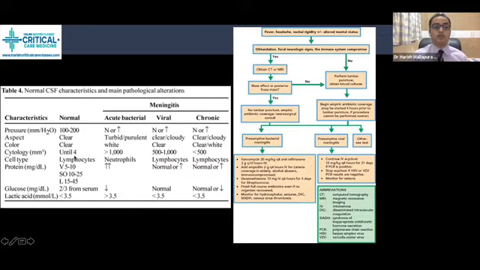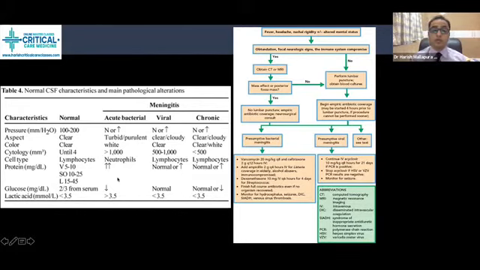So cytology, usually normally 4 cells are considered as normal, and they can be lymphocytes. Usually the cells are going to be more than 1,000, with almost more than 80% neutrophils in acute bacterial meningitis, and about 500 to 1,000 with a lymphocyte predominance in viral. TB meningitis is going to be more of lymphocytes, with counts less than 500.